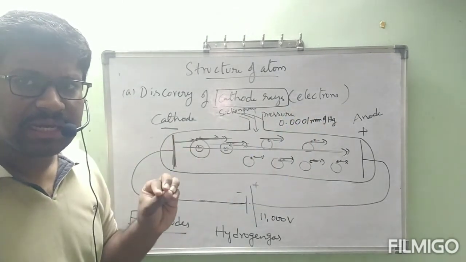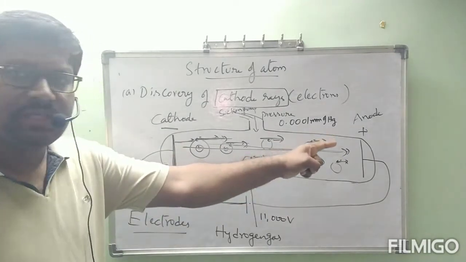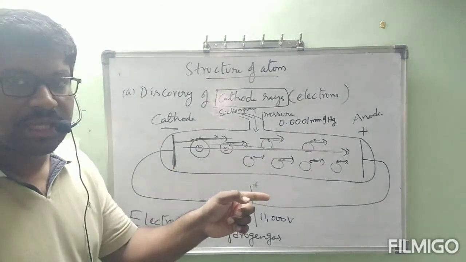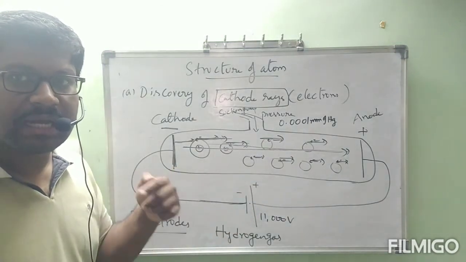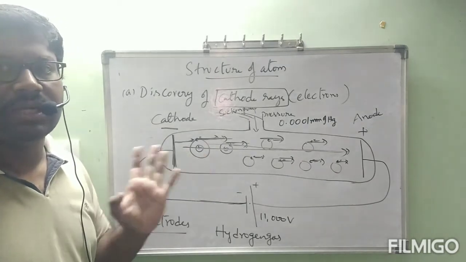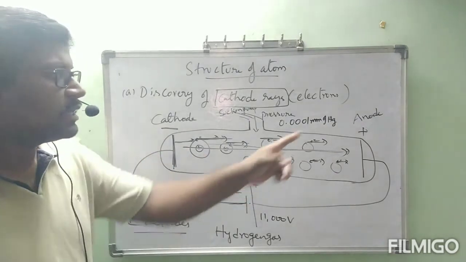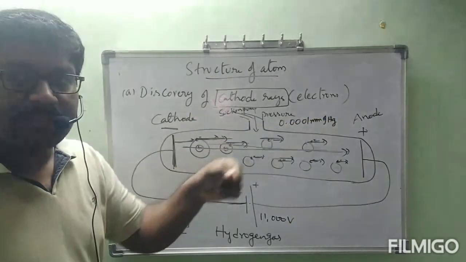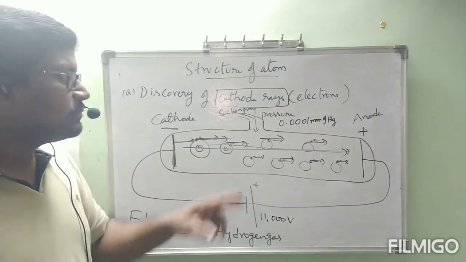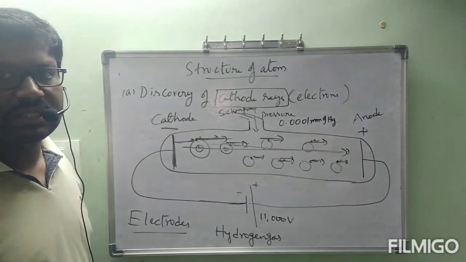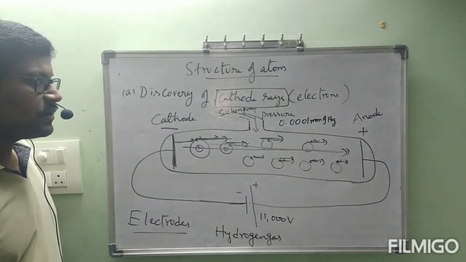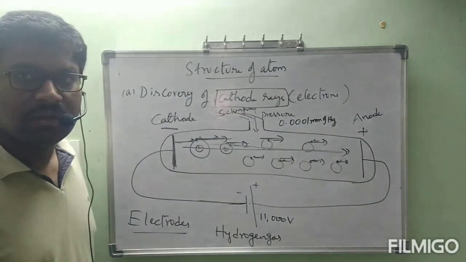Why are these particles attracted towards the anode? Anode contains which charge? Positive charge. As these particles are moving towards positive charge, definitely they are attracted towards positive charge, and these particles must contain negative charge. And those negative charged particles are called electrons. As these particles appear as moving from cathode to anode, they are called cathode rays. These rays are called cathode rays. Okay, this is about the discovery of cathode rays or electrons.